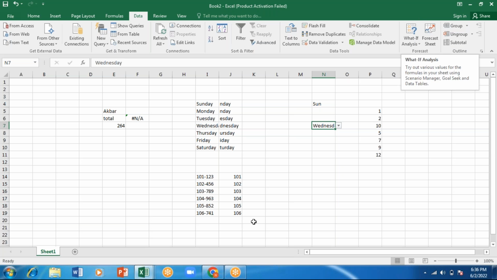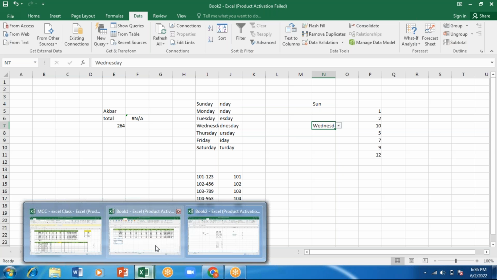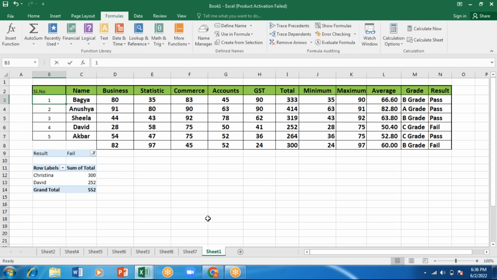Now I'll show you what-if analysis. The major parts I'll show you. The small things which I've shown you yesterday, I'm not repeating. So here I'm having some information. This student Bhagya has scored 35, and the minimum value is 34. So it is only 1 mark.